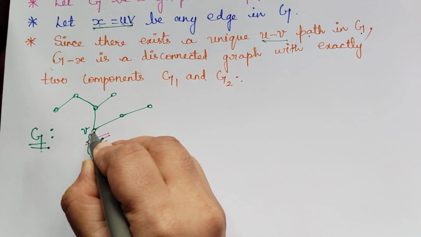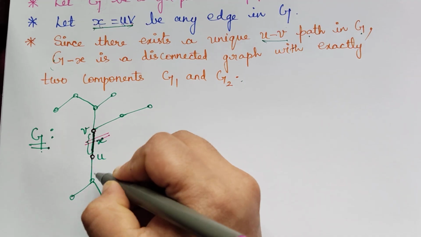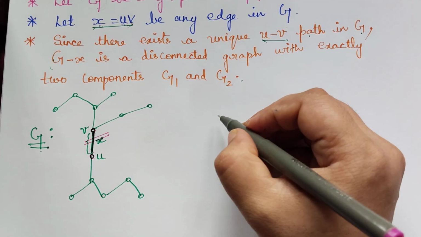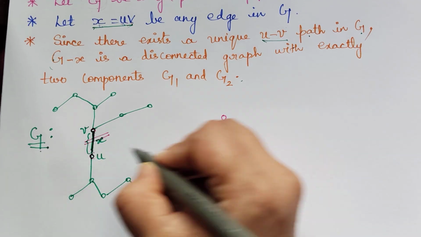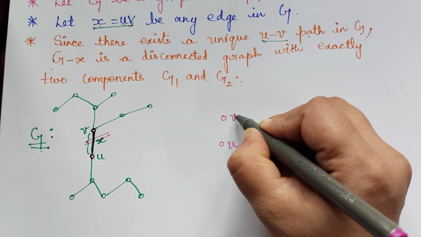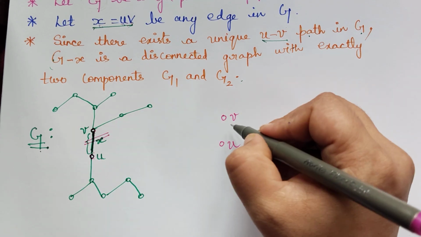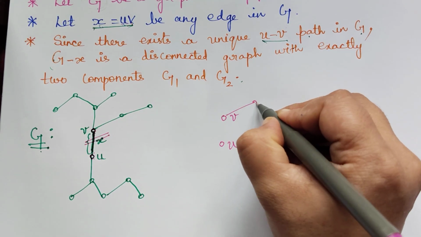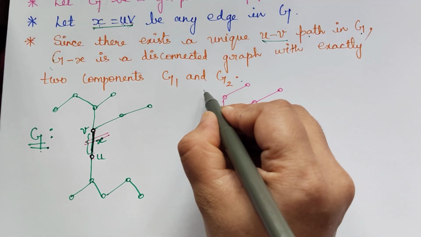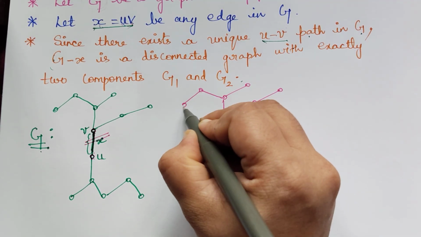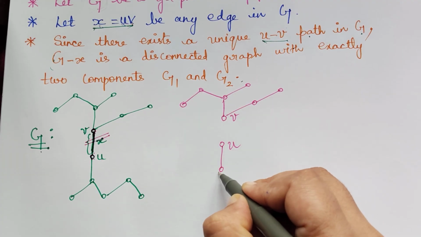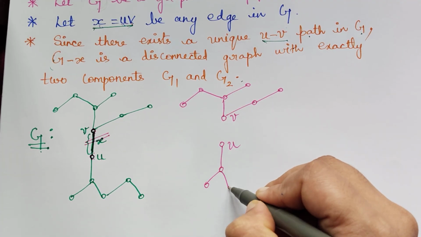If I remove the edge, this vertex and this vertex will remain. They will not go away. Only the edge is removed. So how does the graph change? Since this edge is removed, there will be no edge between U and V. This is U, this is V that I have drawn. But the remaining graph will be as it is. If you see, these remain as they are. Similarly here, the remaining graph will be there as it is.